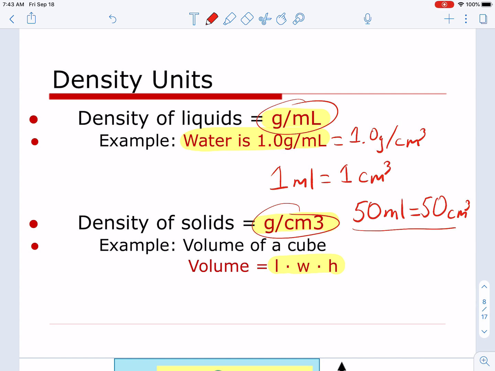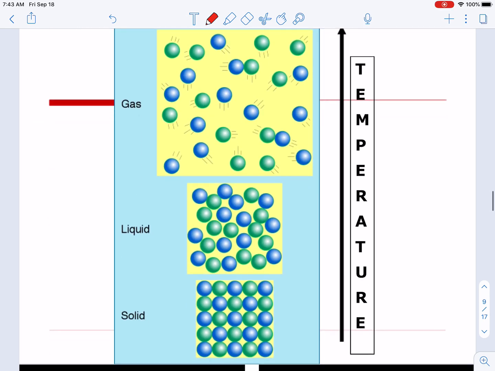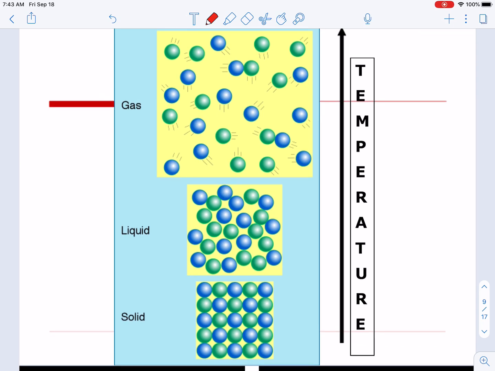Most of the time for liquids, we use grams per milliliter, and for solids, grams per centimeter cubed. One of the things that we looked at in the Edpuzzle video on density was that as we increase the temperature, the density of substances decreases. Why? Because when you heat them up, the particles get further and further apart. They have more energy, they move around more freely, and because of that, they become less tightly packed. Less tightly packed means less dense.